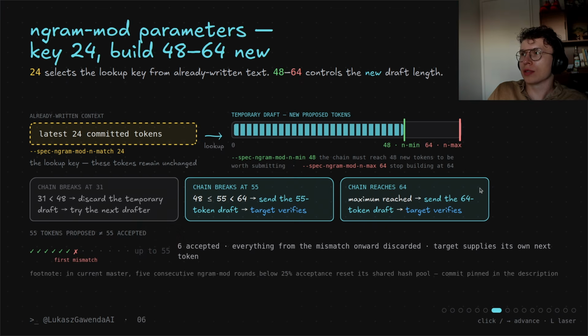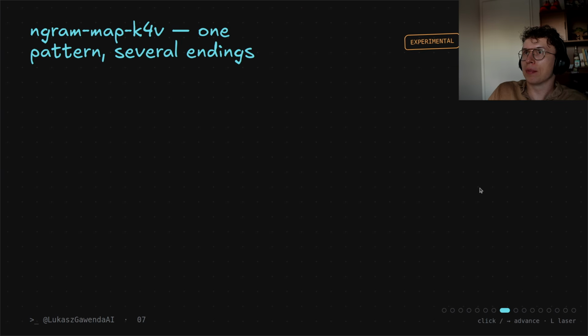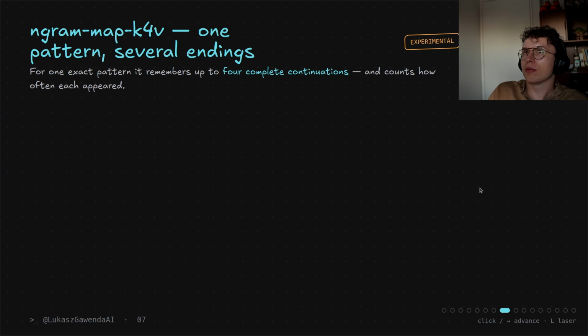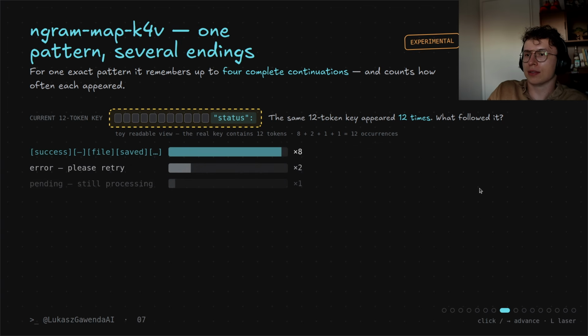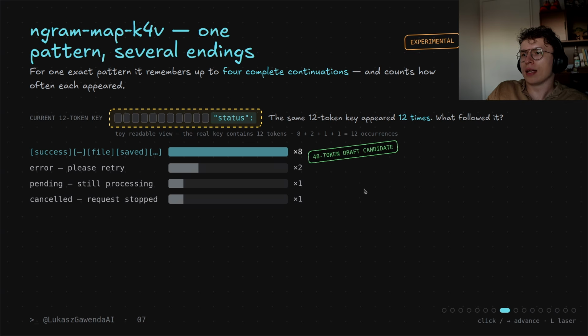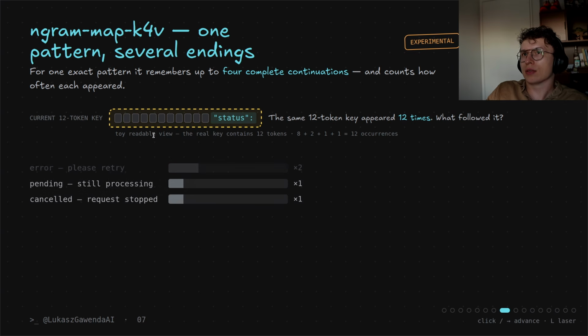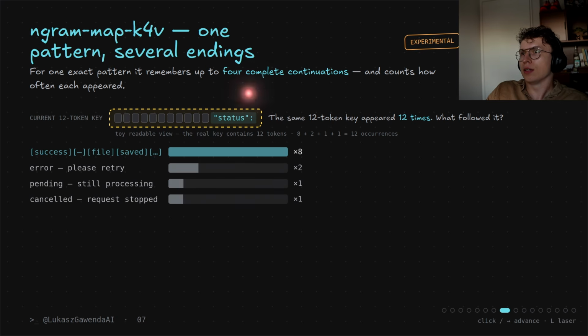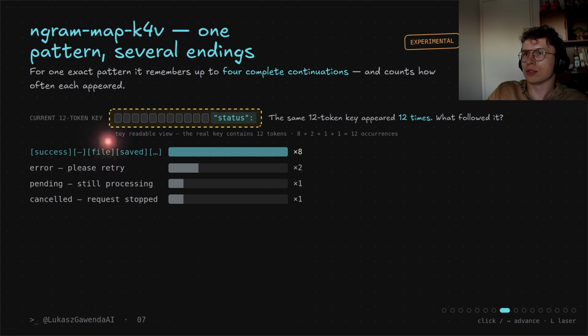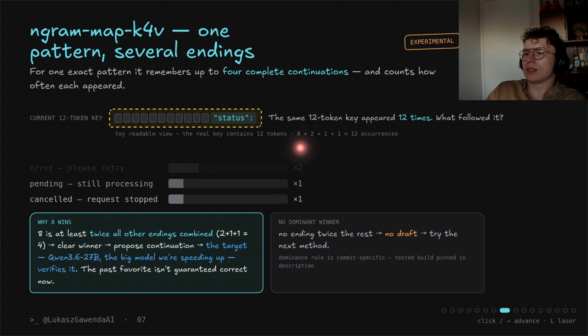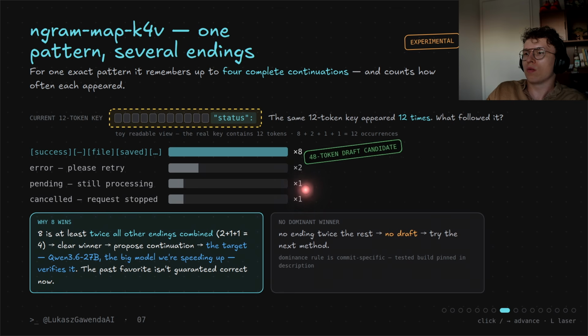Now let's look at a more complex technique, which is ngram-map. So we have detection of one pattern and we'll look for several endings. ngram uses the latest 12 already written tokens as a key. We have here the tokens and we see the status. When the exact key appeared before, it remembers up to 4 different continuations that follow it. And we can see here how many times they are found. So here the success continuation appeared 8 times, the alternatives 2, 1, and 1.